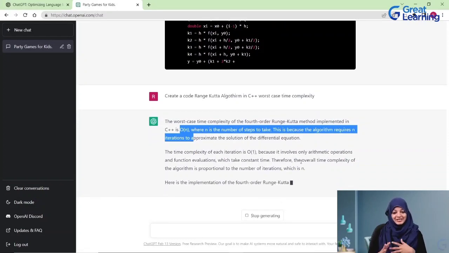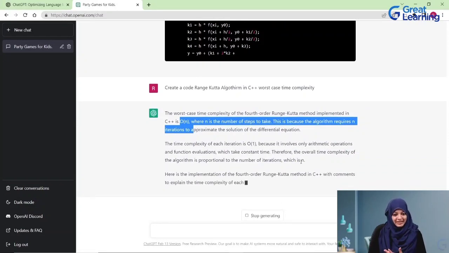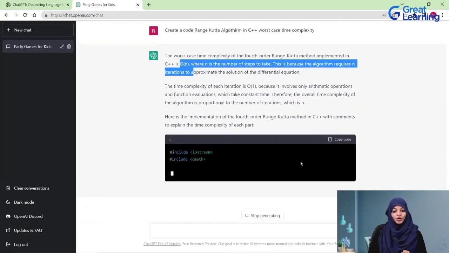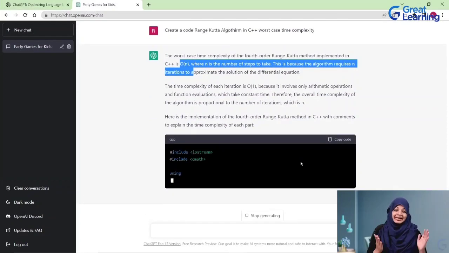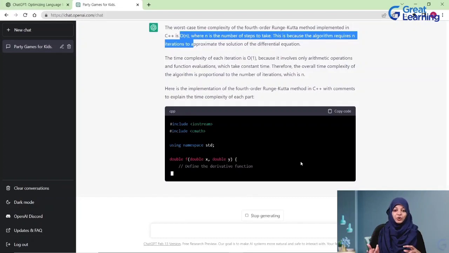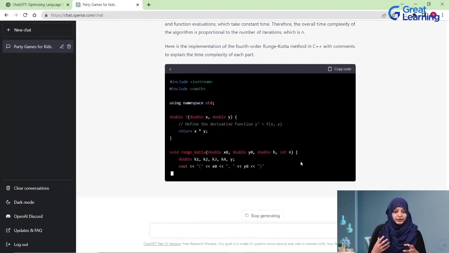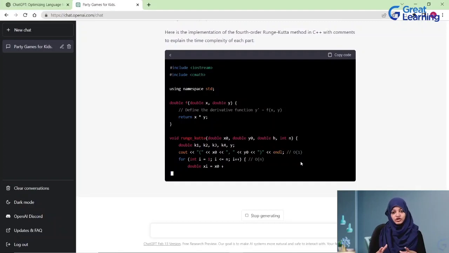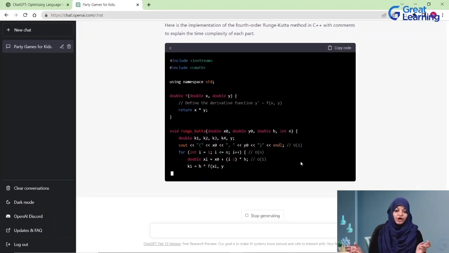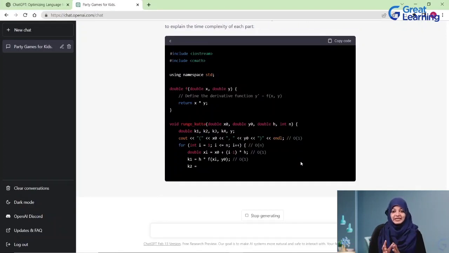Not only is it explaining what the worst case time complexity is, it will also generate the code for the worst case time complexity. In a similar manner, you can also generate a code for best case time complexity. At the end of it, ChatGPT is able to generate a code based upon the specifications that we have provided in the prompt. So it takes those keywords very seriously and implements them within the code.